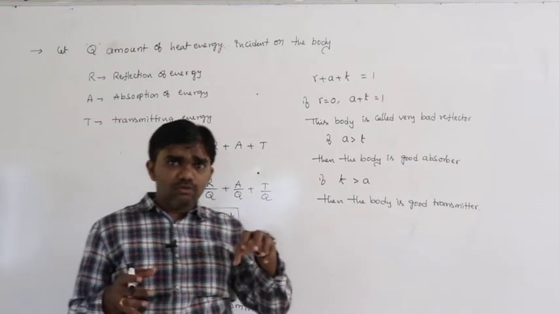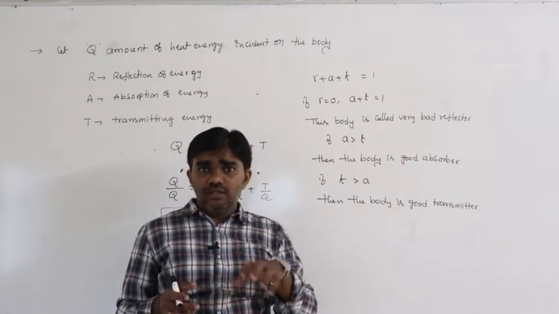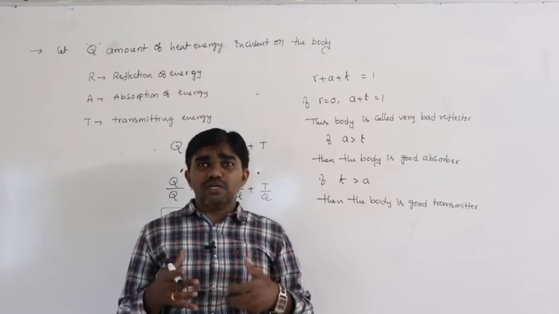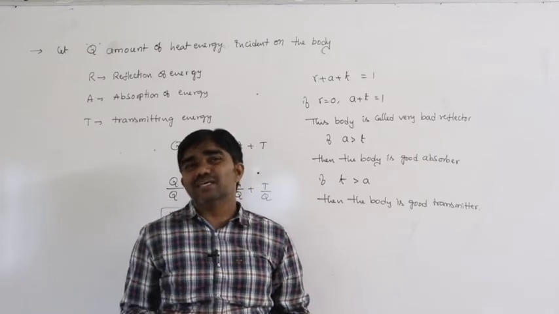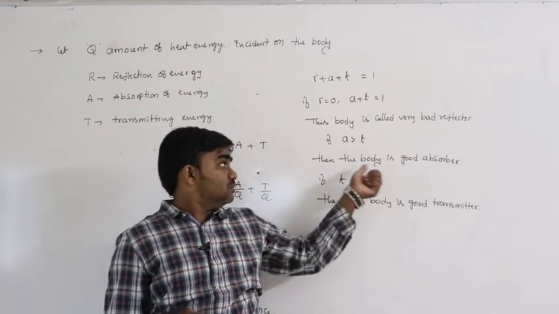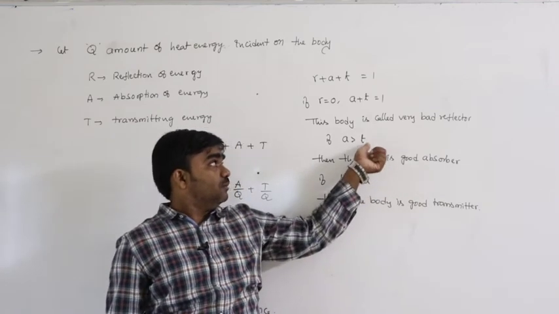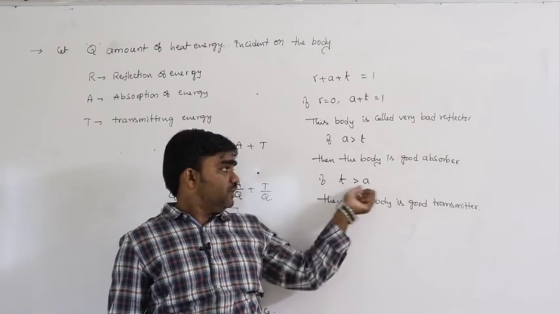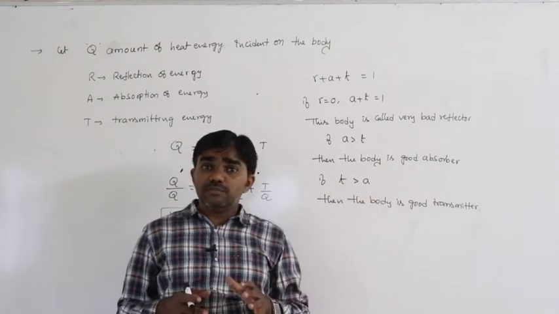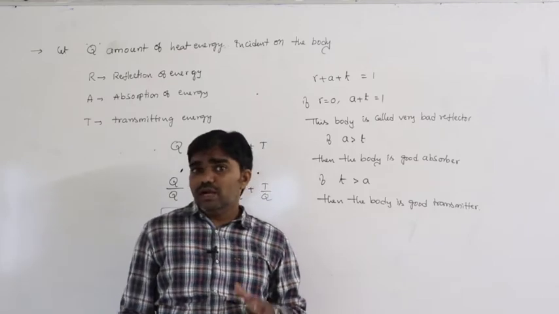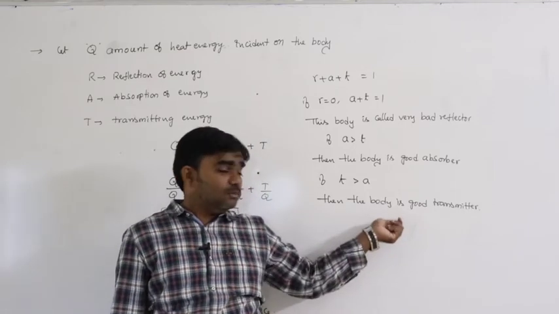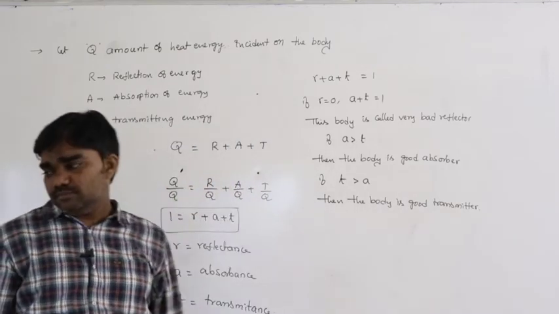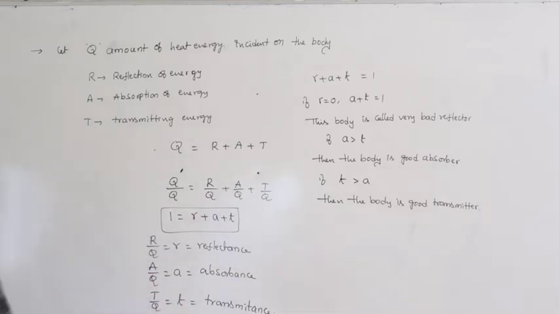A certain amount of energy incident on that body is mostly absorbed and only a small amount is transmitted, so that body is a very good absorber. Next, if T is greater than A, the body is transmitting more and absorbing less, so that body is called a good transmitter.